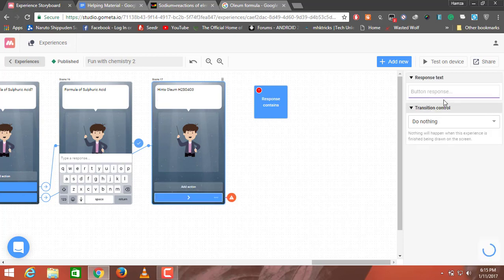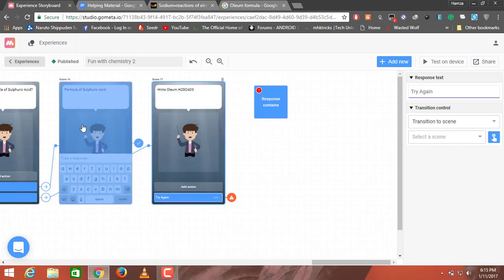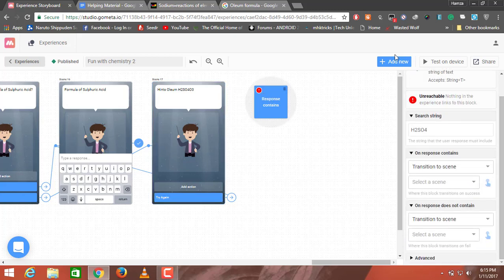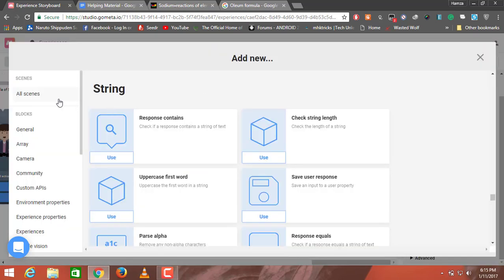Now I'm going to add action, change it to try again, and click on do nothing. I'll transition it to a block. I'm going to add two new scenes, one for the right answer and one for the wrong one.